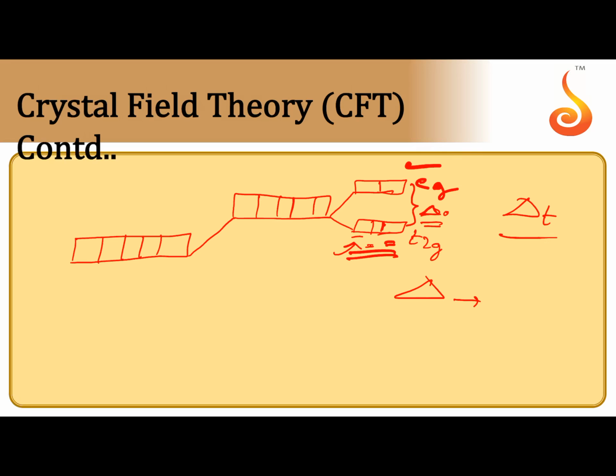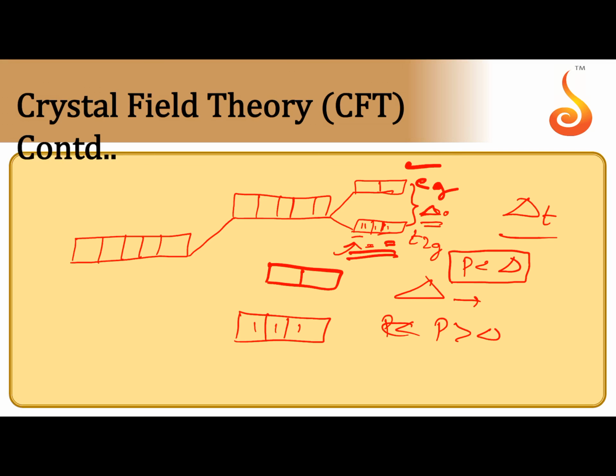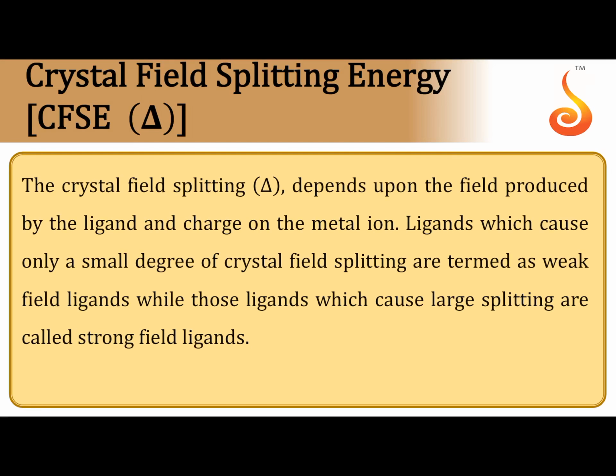In the presence of a strong field ligand, after 3 electrons in t2g, the pairing energy is less than the delta O value. That's why after 3 electrons pairing starts. If it is a weak field ligand, the pairing energy is more than delta O. That's why after 3 electrons in the t2g orbitals, the electron prefers to be excited. This is the method of electronic configuration.